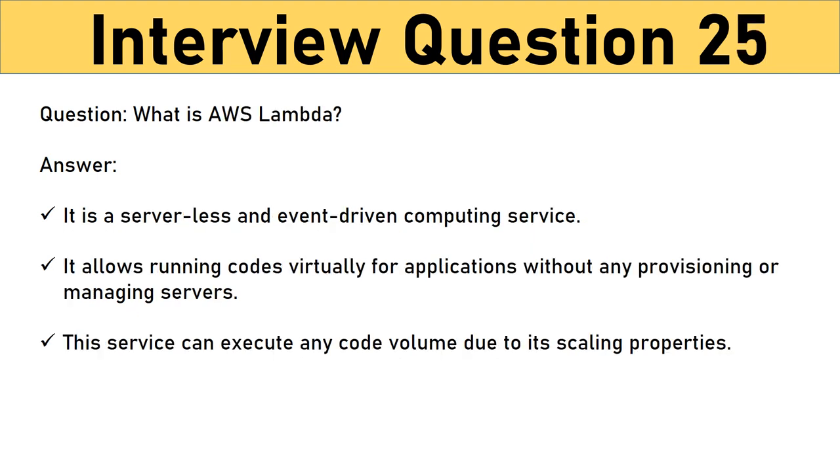Question: what is AWS Lambda? It is a serverless and event-driven computing service. It allows running code virtually for applications without any provisioning or managing servers. Most AWS services and SaaS applications can trigger AWS Lambda. This service can execute any code volume due to its scaling properties. Also, decoupled services can communicate through the event-driven functions of AWS Lambda.